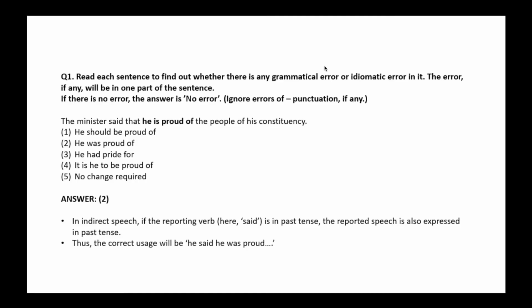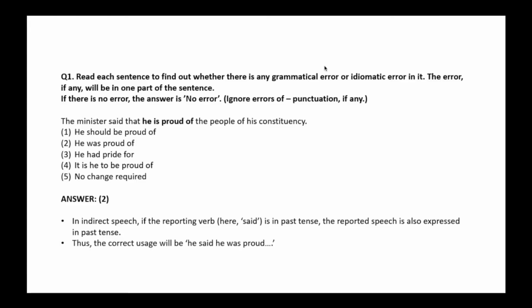So, the first sentence says, the minister said that he is proud of the people of his constituency. The sentence makes sense contextually. Let's see if it has any error grammatically. The sentence is an indirect speech, and it's a rule in indirect speech that whatever tense the reporting verb will be in, the reported speech also has to be expressed in the same tense. Here, the reporting verb is said. And said is in past tense, so therefore, the entire sentence has to be in past tense.